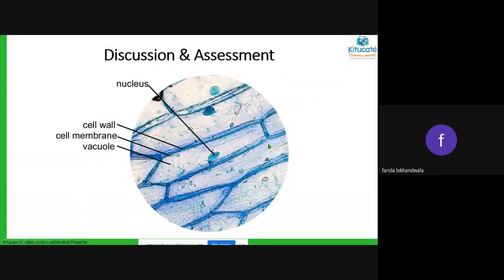Besides that, you'll be able to see a big one that will be a nucleus. And if your microscope is strong enough, you'll be able to see vacuoles also. So vacuoles are a little bit bigger, you can see them in the microscope. The rest of the organelles you can't see in the microscope because they are much smaller than the range that the microscope can detect. Ma'am, for that we need an electron microscope, aka a nanoscope. Correct.